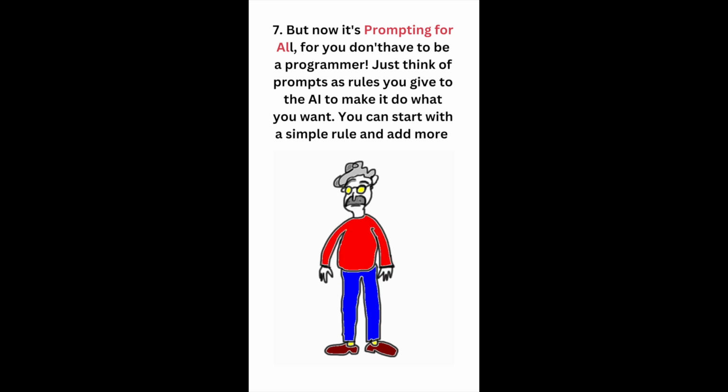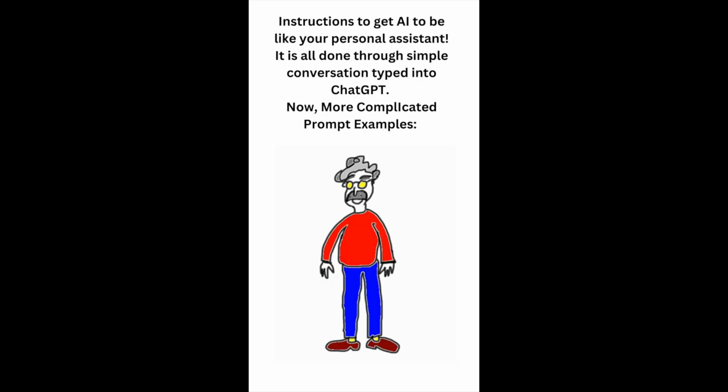4. But now it's prompting for all, you don't have to be a programmer. Just think of prompts as rules you give to the AI to make it do what you want. You can start with a simple rule and add more instructions to get AI to be like your personal assistant. It is all done through simple conversation typed into ChatGPT. Now, more complicated prompt examples.